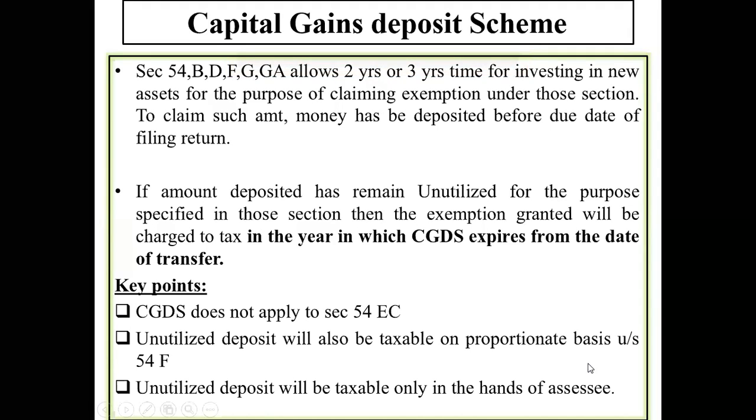Let us suppose I have sold my house for 50 lakh rupees. So 50 lakh rupees is my net consideration. I'll take the previous example itself. I have purchased that particular house for 35 lakhs. And after purchasing the house for 35 lakhs around 10 years back, I have sold that house today for 50 lakh rupees. Technically speaking, I have a gain of 15 lakh rupees from this particular transaction.